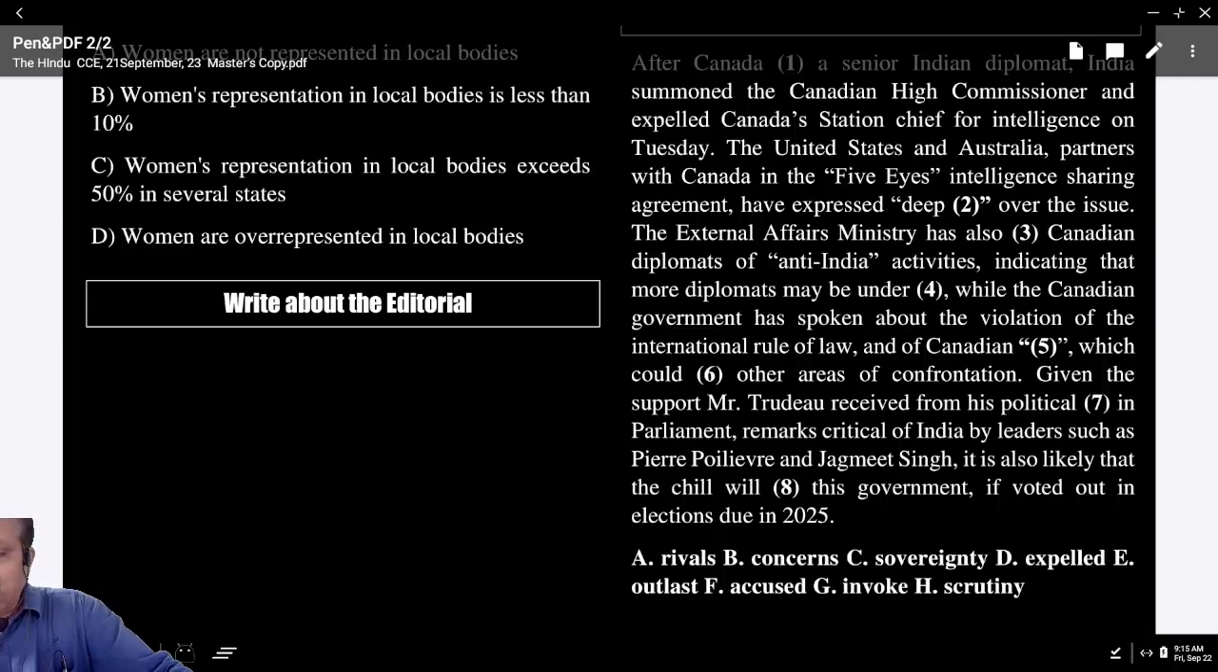And after that, what do you have? In Parliament, remarks critical of India by leaders, some leaders. It is also likely that the chill will, only one word you are left with. What is that word? Outlast. Outlast this government. E is the answer.